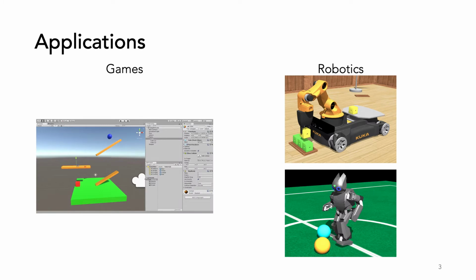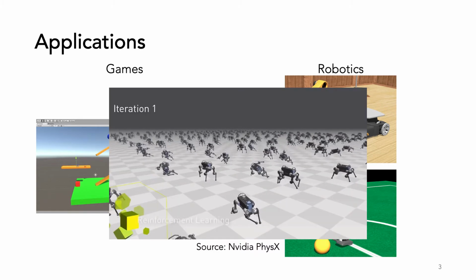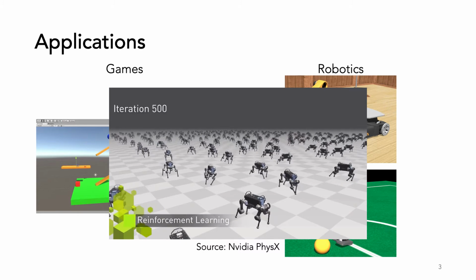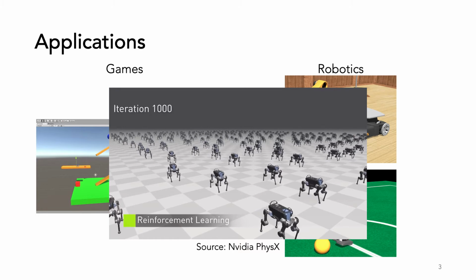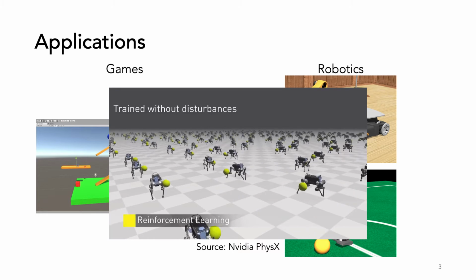With few degrees of freedom, rigid bodies are useful for applications where the deformation is negligible, such as games and robotics. In robotics, it is common to use rigid simulation with reinforcement learning. Here, for example, a robot learns to walk through thousands of simulations using NVIDIA's physics engine.